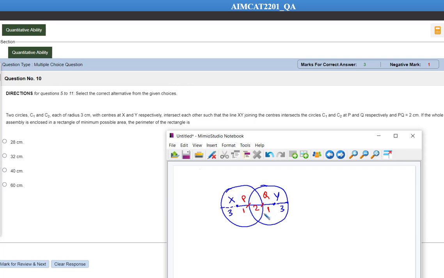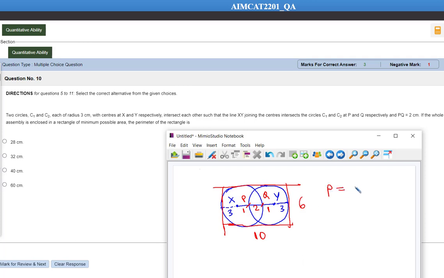If the whole assembly is enclosed in a rectangle, like this, the rectangle of minimum possible area, then what is the perimeter of the rectangle? Over here this length becomes 3 plus 1 plus 2 plus 1 plus 3, that is equal to 10. This length is equal to 10, and the breadth is going to be the diameter of the circle, 3 plus 3, 6.